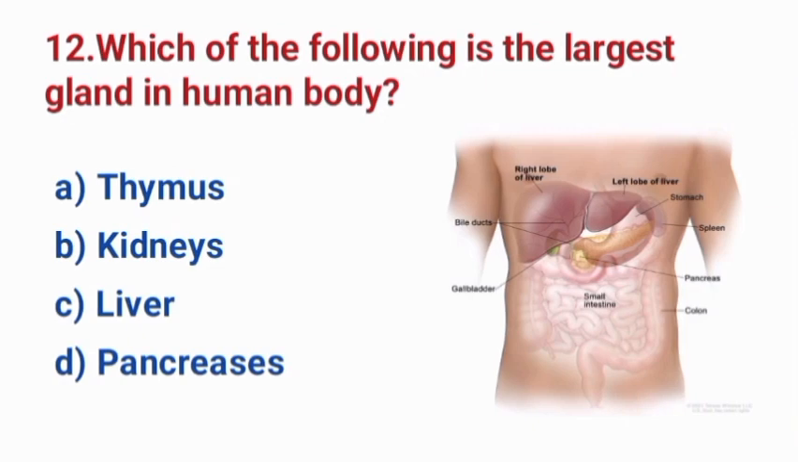Question number 12. Which of the following is the largest gland in the human body? A. Thymus. B. Kidneys. C. Liver. D. Pancreas. The correct answer is option C. Liver.